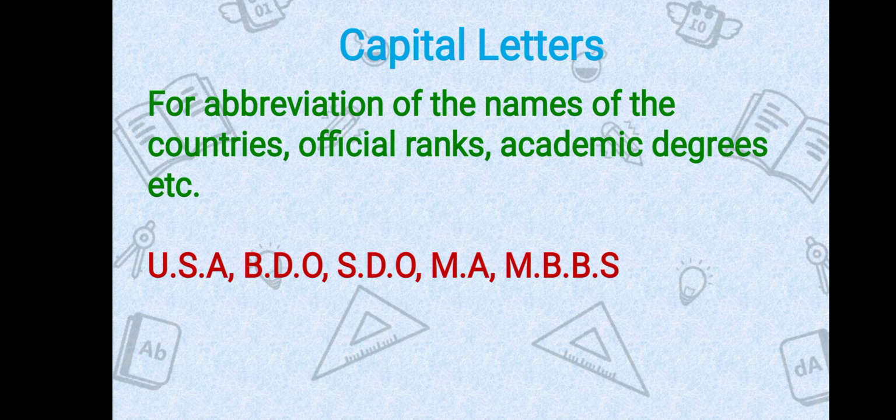We also use capital letters for abbreviations of the names of countries, official ranks, academic degrees, etc. Like USA. You all know the full form of USA, United States of America. USA is the abbreviation of United States of America. Just like this, BDO, SDO, MA, MBBS, these are all abbreviations, so we have written them in capital letters.